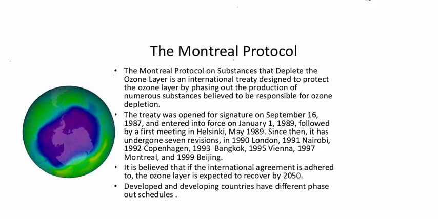Ozone is an inorganic molecule. You can say ozone is O3, that is a combination of three oxygen atoms. If three atoms of oxygen add, then that is an ozone molecule. This ozone is an inorganic molecule with the chemical formula O3. So simply you can write ozone means O3.